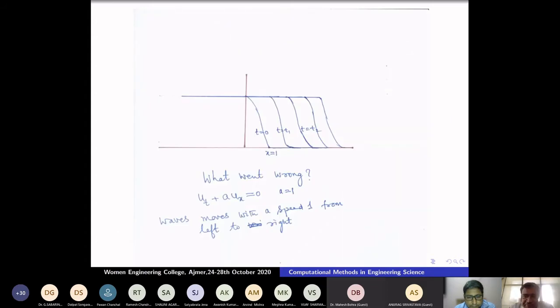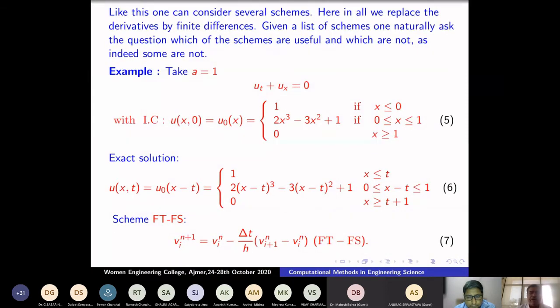So let us try to understand via the physics. I told you that the wave is moving from left to right. A equals 1, it's a positive speed. When the wave is moving from left to right, I have taken a forward difference in space. That means I'm taking the right side value. There nothing is there, no information is there. So when the wave is moving from left to right, you cannot take a forward difference. What kind of difference do you have to take? Forward, backward or central? Since the wave is moving from left to right, I should take a backward difference. I should not take this one.